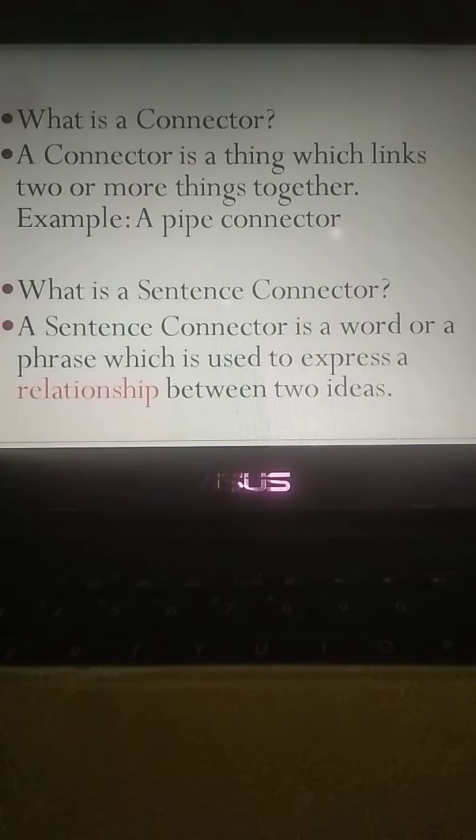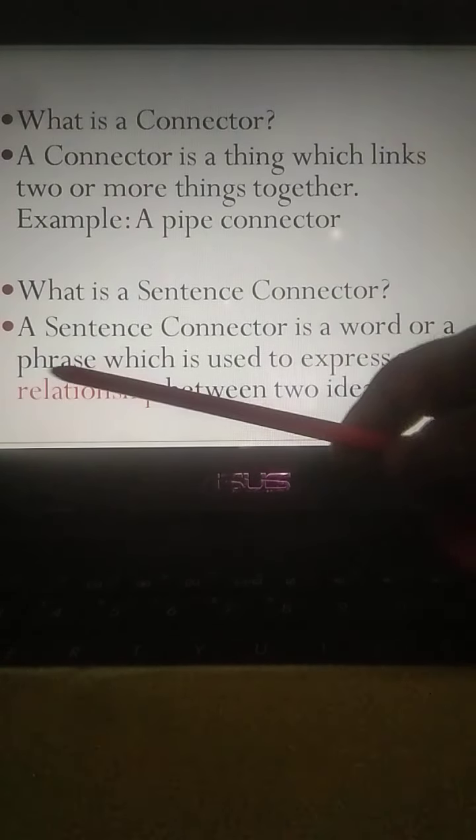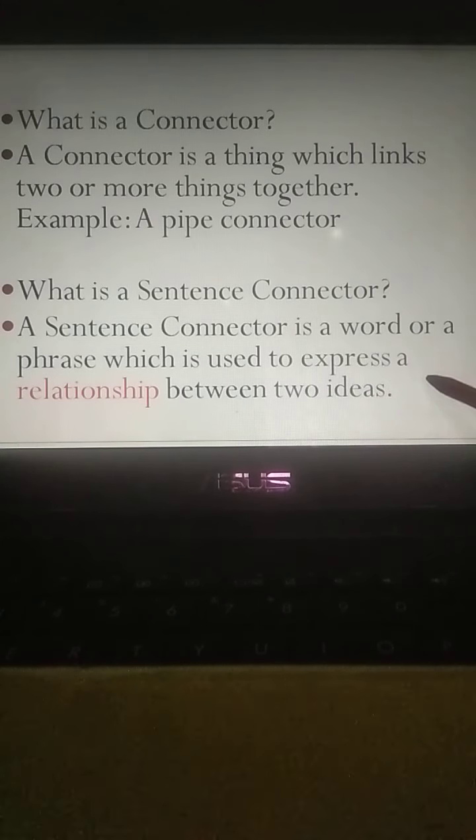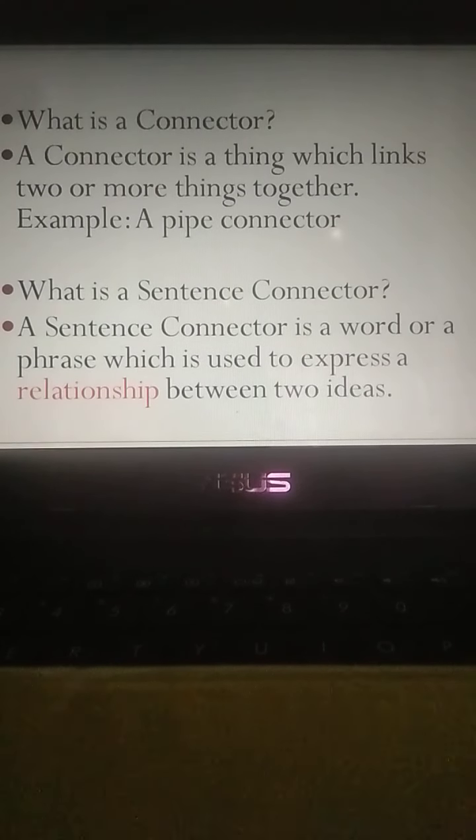Similarly, a sentence connector is a word or a phrase which is used to express a relationship between two ideas. Here, the word relationship is very important because if you are able to understand the relationship between two ideas, it will be easy for you to give any answer related to a sentence connector. So let's go for getting ideas about a relationship.